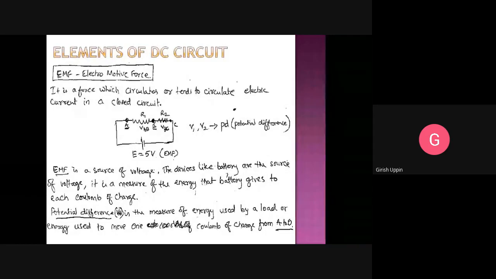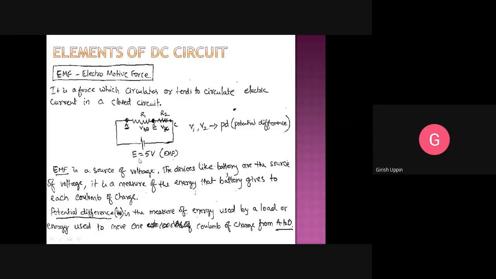Next is electromotive force. What is the electromotive force? It is the force which circulates or tends to circulate electric current in a closed circuit. So this is called an EMF source. EMF source, voltage source, all are the same. What will it do? It will circulate or tend to circulate the current in a closed path. Whenever there is a closed path, it will make the current flow. That is called electromotive force.